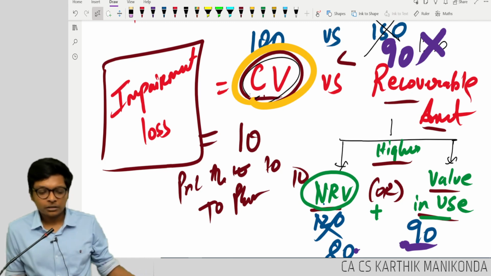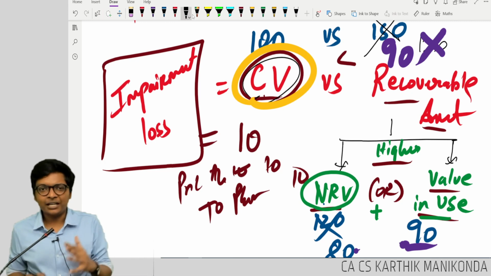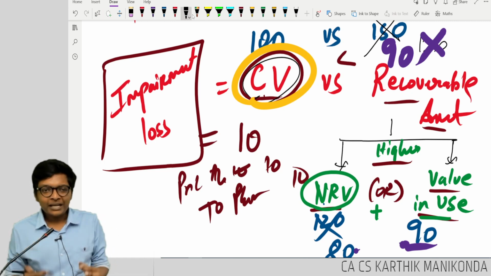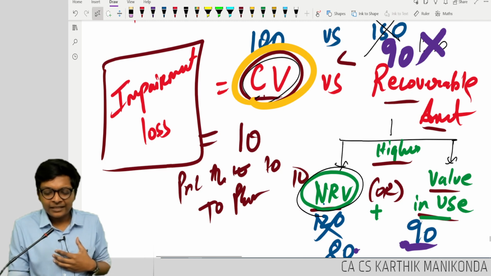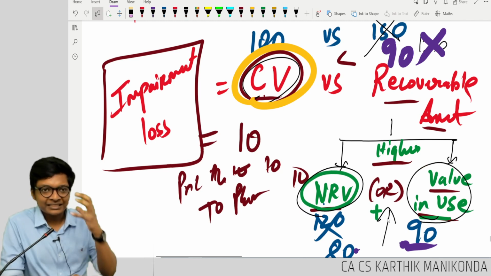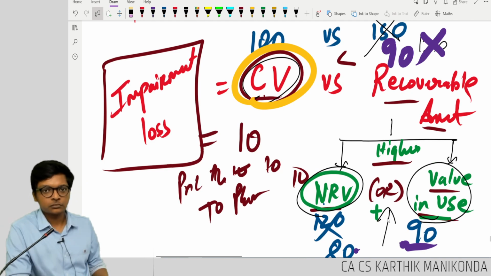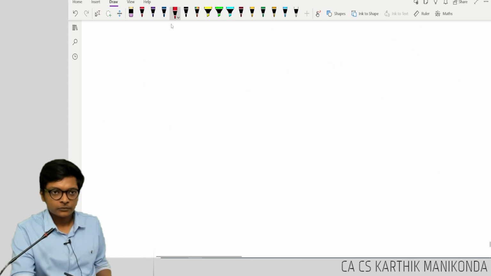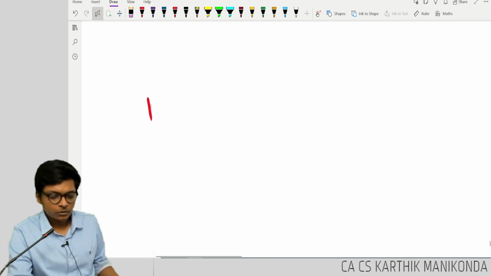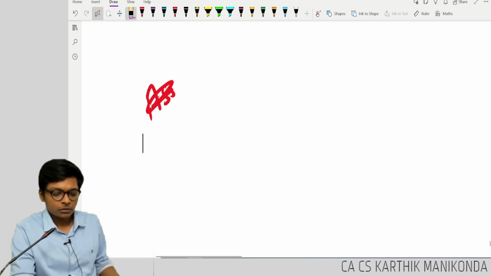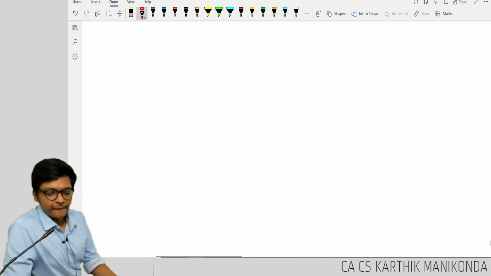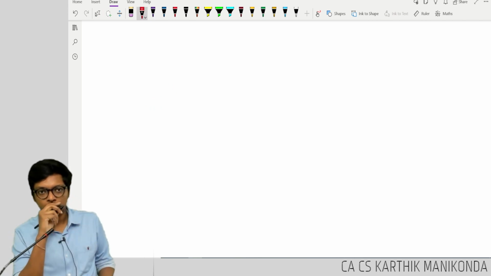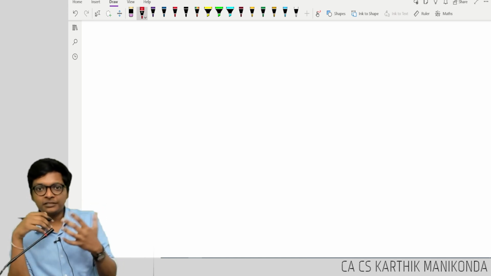Now coming to logic. Can someone tell me in the chart or somewhere think, why am I comparing NRV and value in use and taking whichever is higher? Not able to figure out why? Okay. Let's say in between the two, if NRV is high, we can realize the value. Or if the value in use is high, then it means that we can use the asset and generate more cash. So you are explaining the formula, correct? But why is whichever is higher?